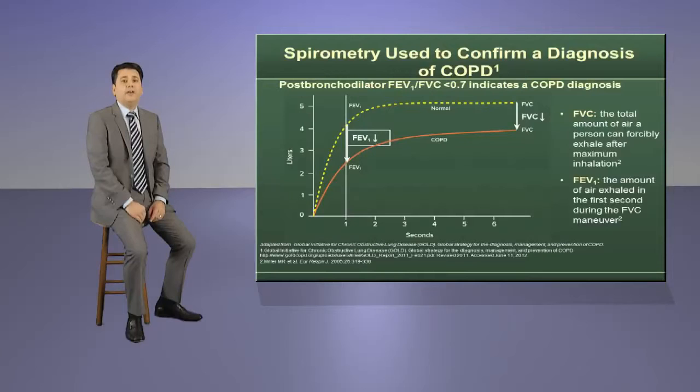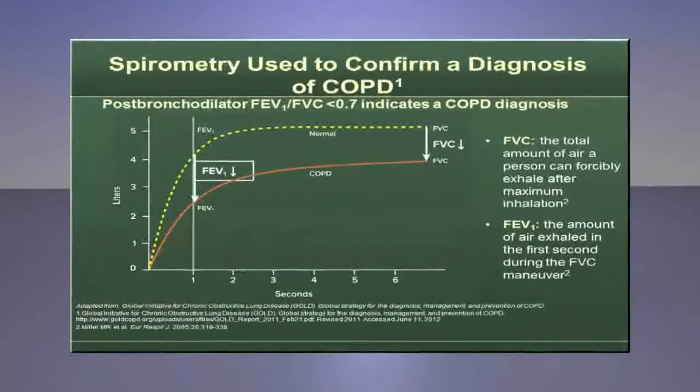Remind your audience that FVC and FEV1 are key lung function and volume measurements obtained during spirometry. Highlight that FVC is the total amount of air a person can forcibly exhale after maximum inhalation, and FEV1 is the amount of air exhaled in the first second during the FVC maneuver.